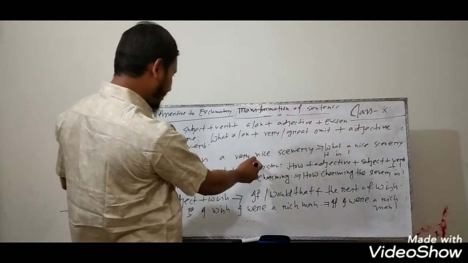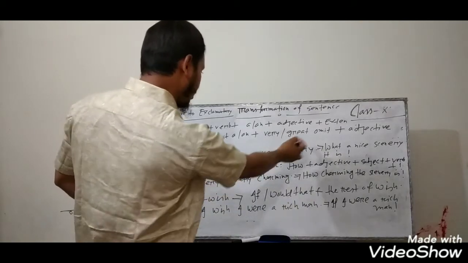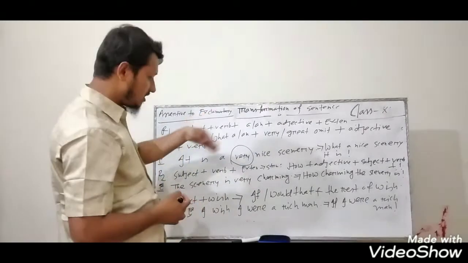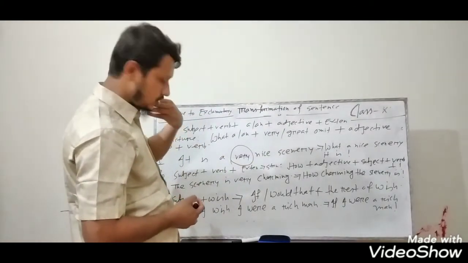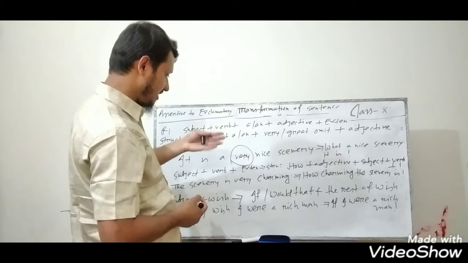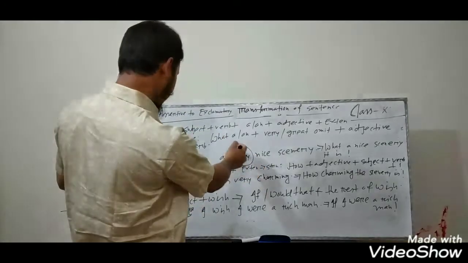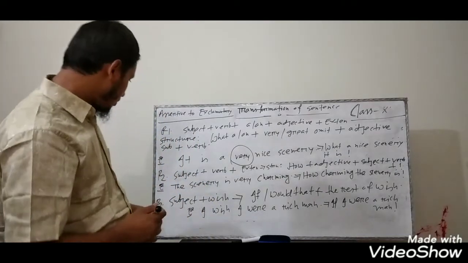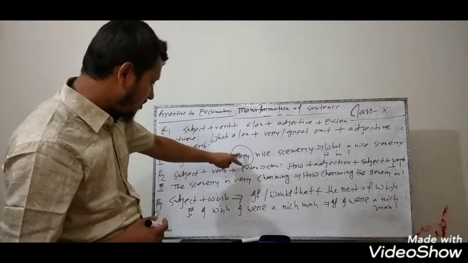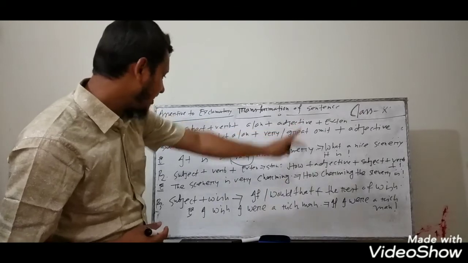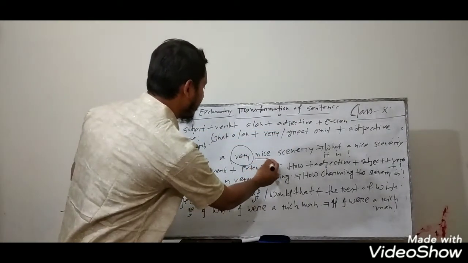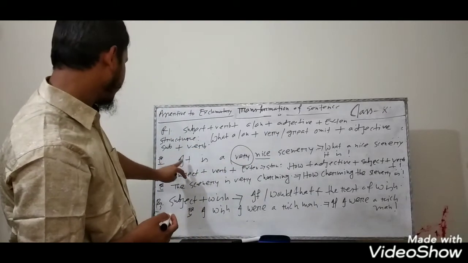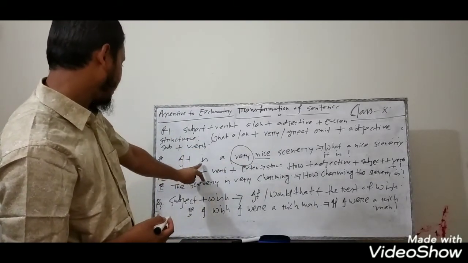Then you have to omit very or great. Very or great you have to discard, you have to delete. So: what a or an, then adjective, and then subject and verb.